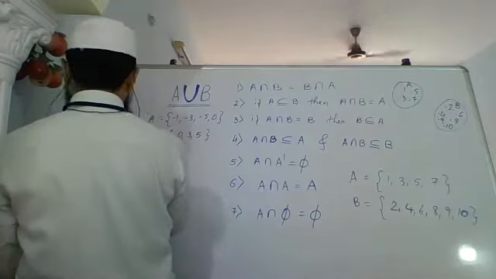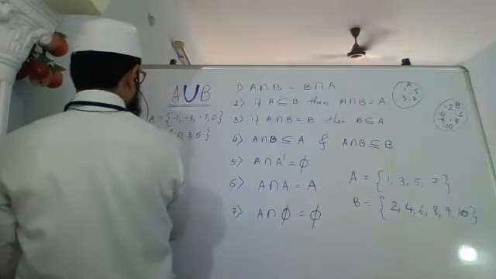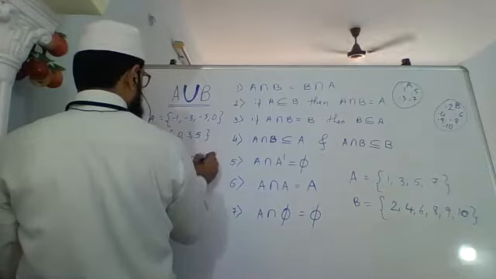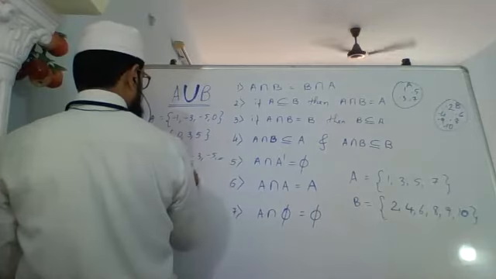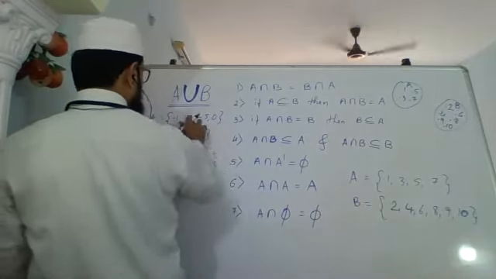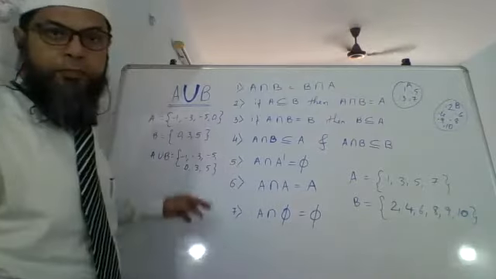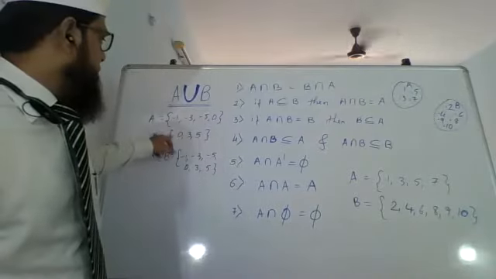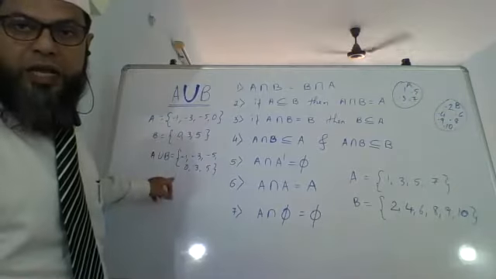Then A union B will be -1, -3, -5, 0, 3 and 5. Meaning whatever is in A has to be written, and whatever is in B has to be written.